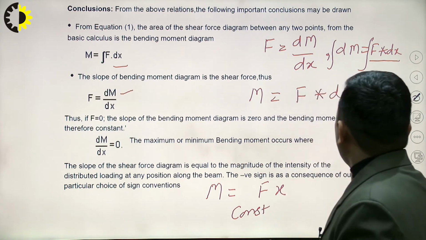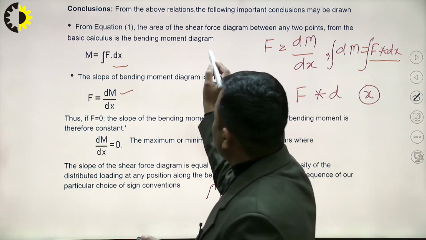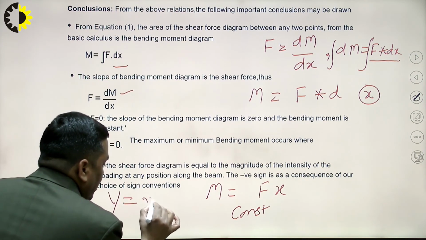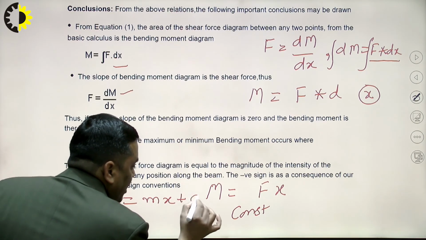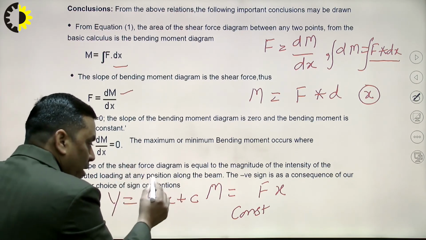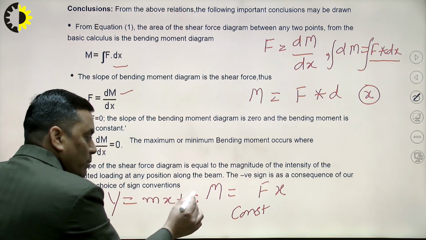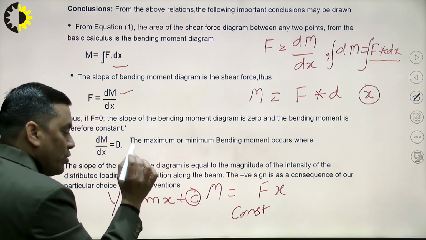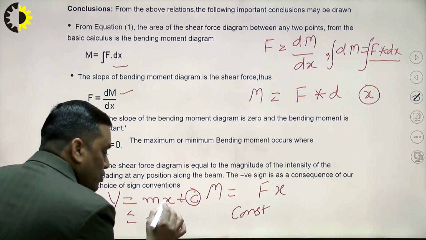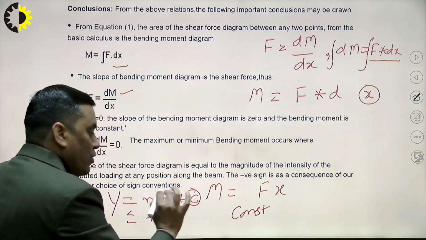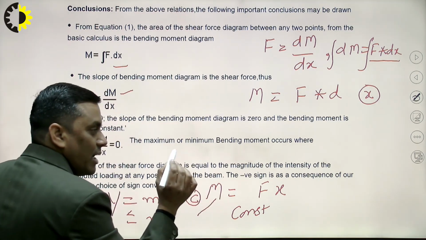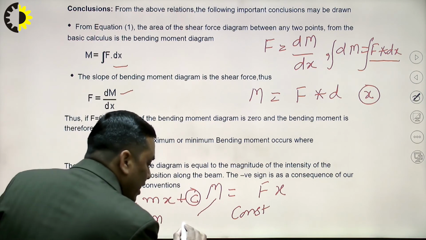So I am coming to the point, if the bending moment equation is in the form of y equal to mx plus c, it means it is the equation of an inclined line, and when I am differentiating this, the differentiation of the constant will be 0, and the differentiation of mx will come out as m. So the shear force will be a constant horizontal line.